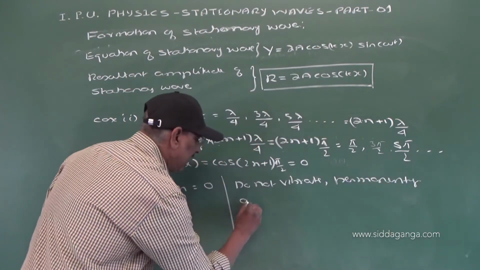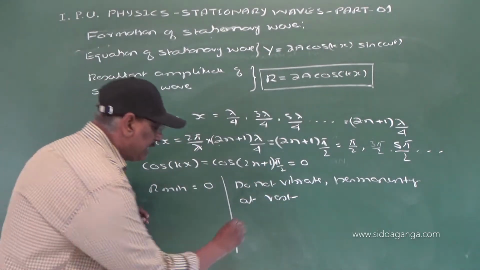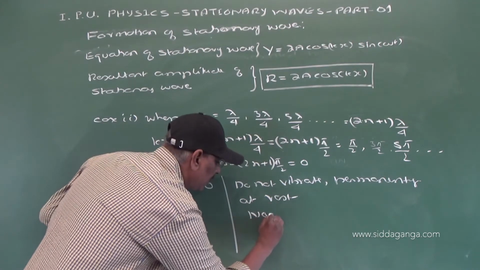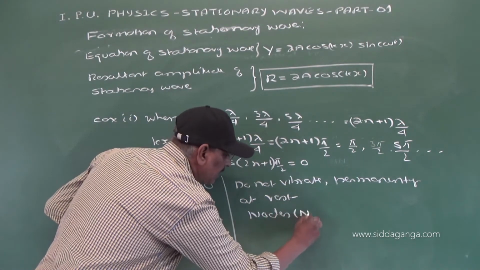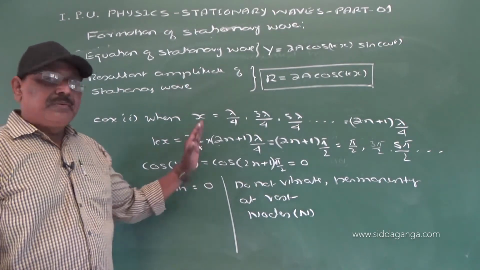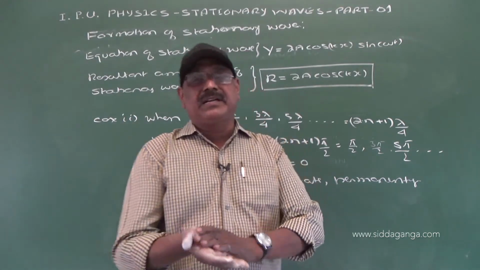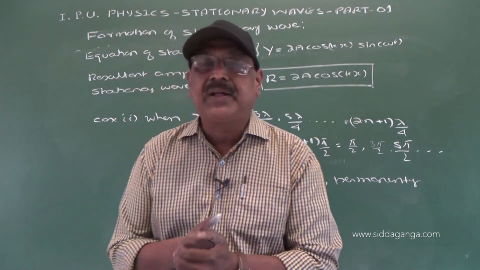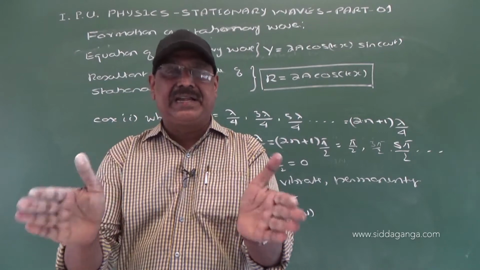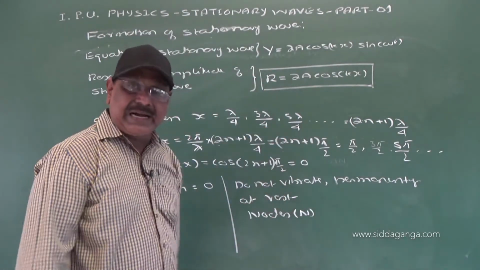They are permanently at rest, and such particles are called nodes, and this is N. So these stationary waves are characterized by alternate nodes and antinodes. Now, we have obtained the condition.